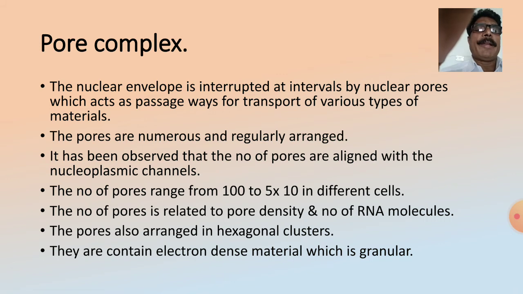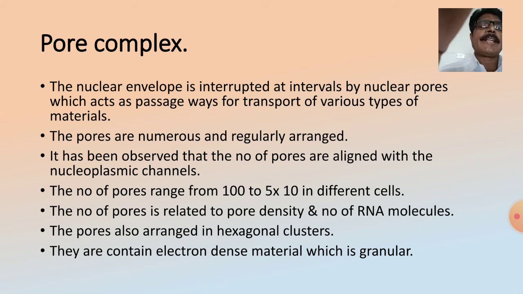Then the pore complex. Why is it called the pore complex? Because a number of structures are embedded in that pore, and therefore that type of structure is called the pore complex. The nuclear envelope is interrupted at intervals by nuclear pores, which act as passageways for the transport of various types of materials. The pores are numerous and roughly arranged on the nuclear envelope, and it has been observed that the pores are aligned with the nucleoplasmic channels.